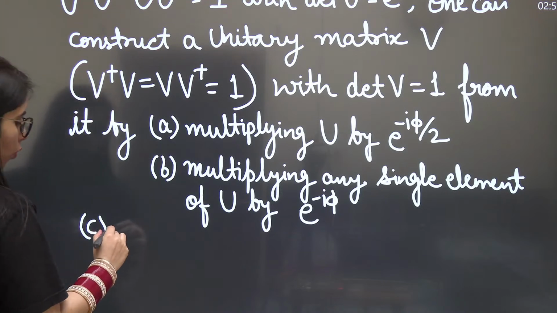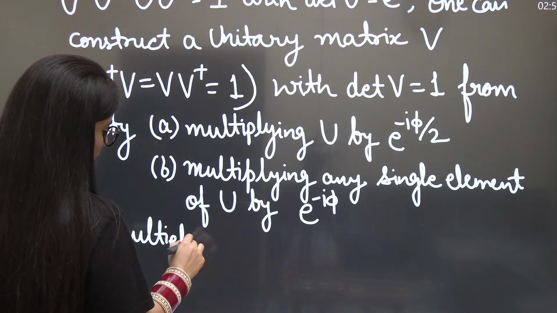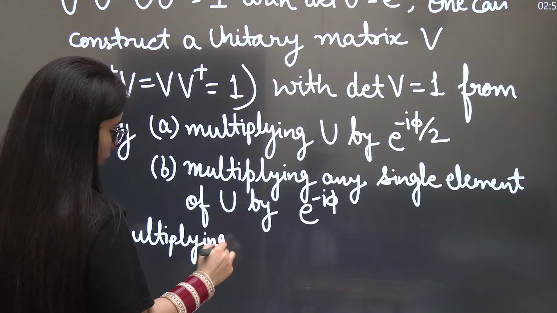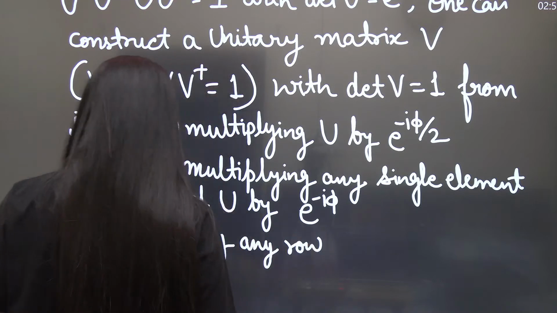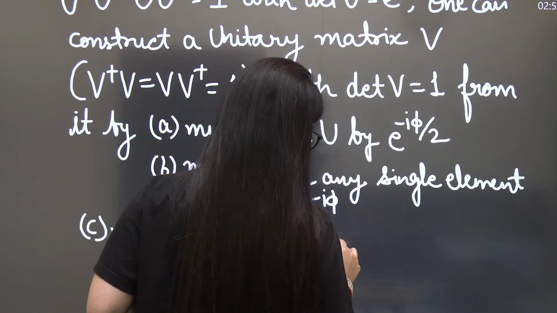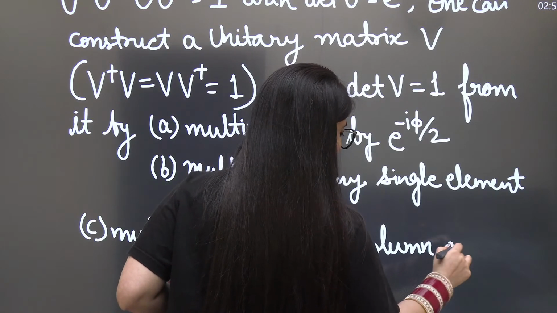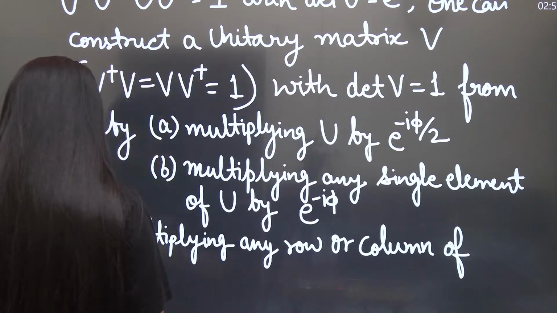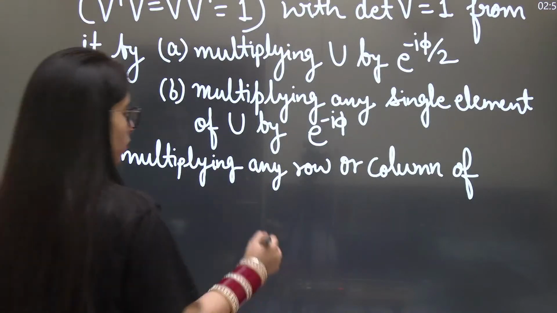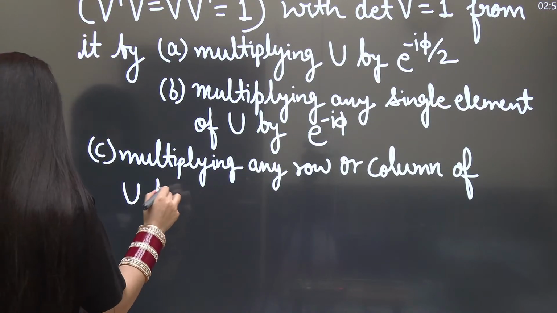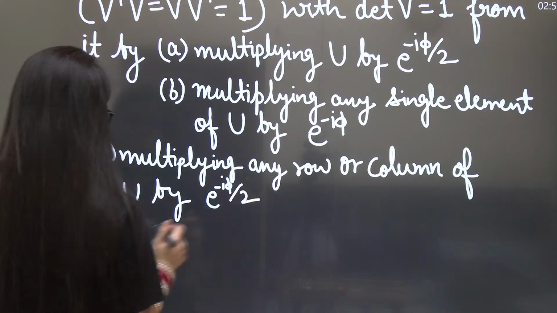Option C is multiplying any row or column of U by e to the power minus iota phi by 2.